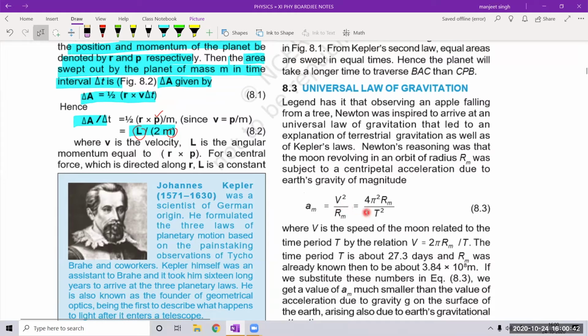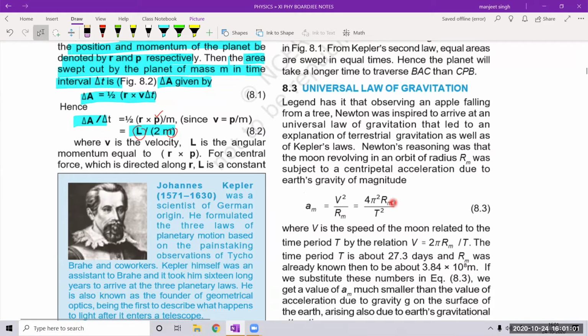So v square is 4 pi square rm square upon t square, and dividing by rm, one rm cancels out. So am is 4 pi square rm upon t square, where t is 27.3 days.